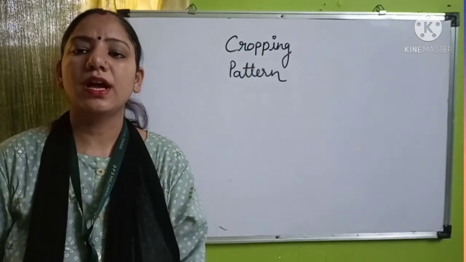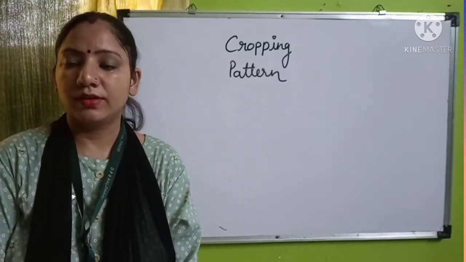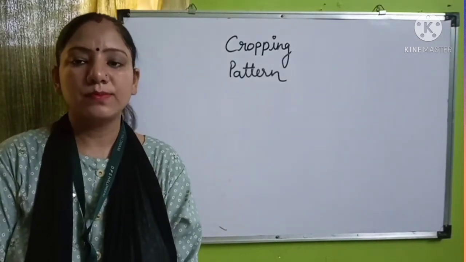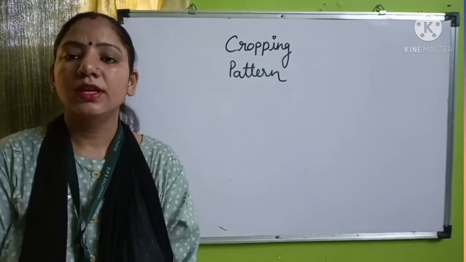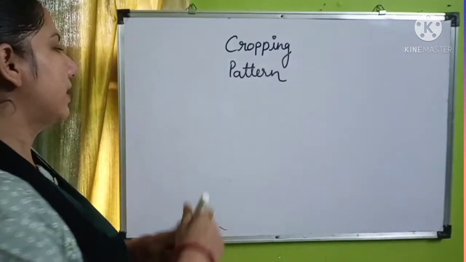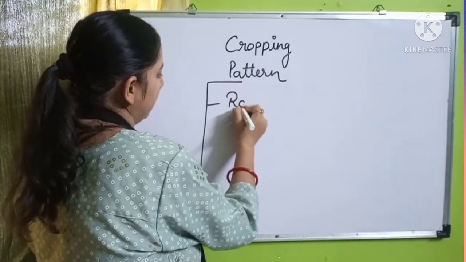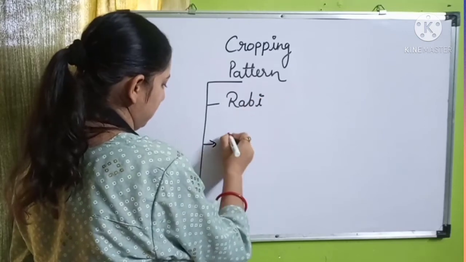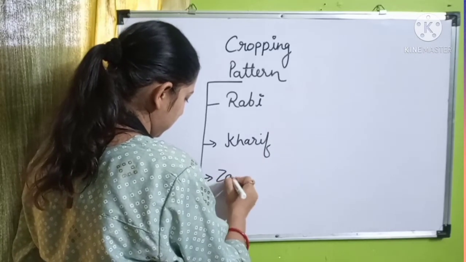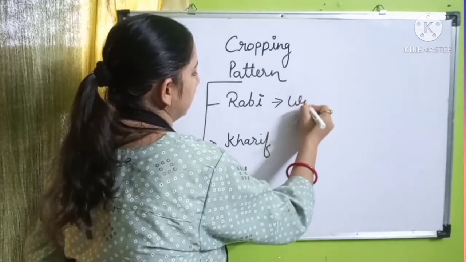Students, as we know, India is a country of monsoon, where the season is not the same forever. The seasons are also divided into 3 general types and 6 subtypes. So according to season, the cropping pattern of our country is also different. Here the cropping pattern is divided into three types: Rabi, Kharif and Zaid. Rabi is generally done in the winter season.